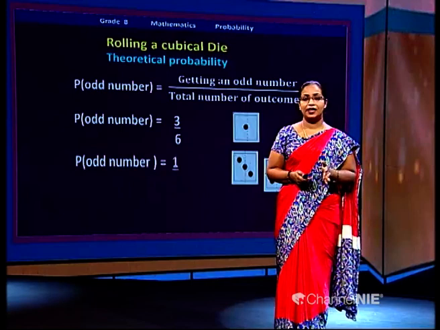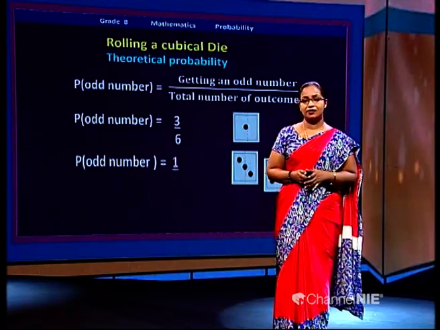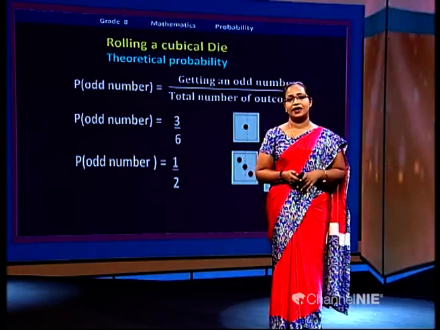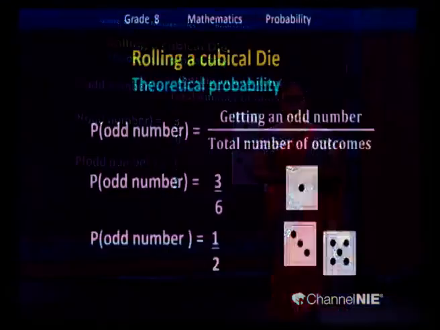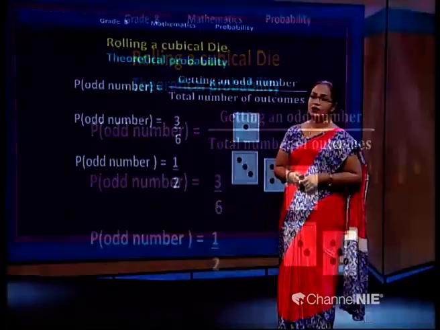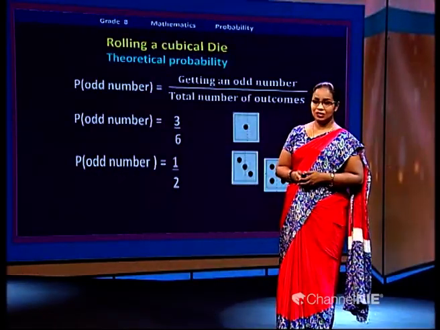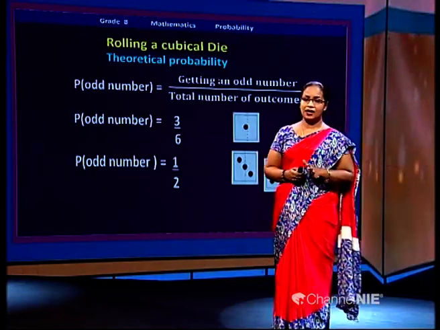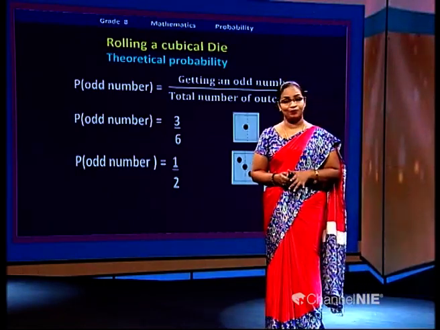Then what is the final answer? Yes, when you divide 3 by 3, 1. When you divide 6 by 3, that is 2. So the probability of getting an odd number when rolling a die is 1 over 2 or half. Got it? Okay, make sure to keep the final answer in simplest form.